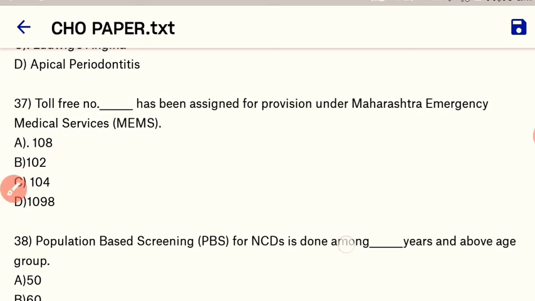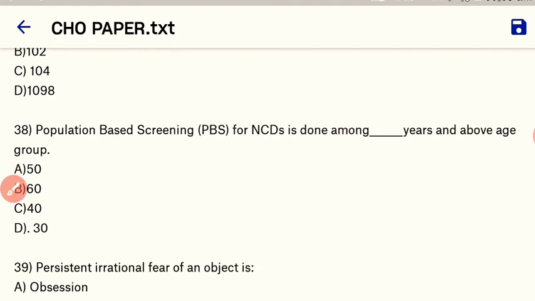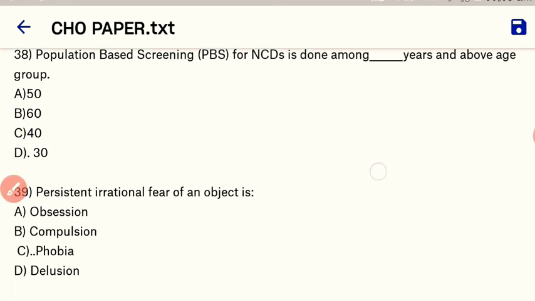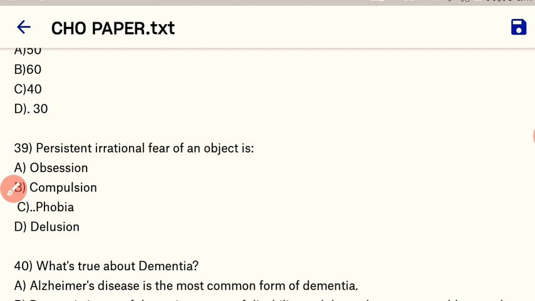Okay. Next question. Population-based screening (PBS) for NCDs is done among this year and above the age group. So here our right answer is 30. Okay. Next question. Persistent irrational fear of an object is called phobia.